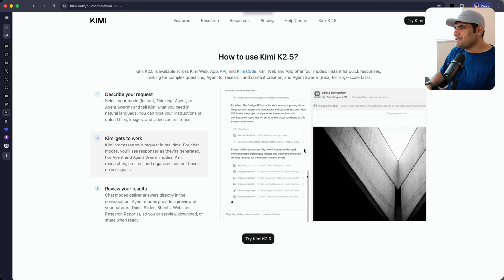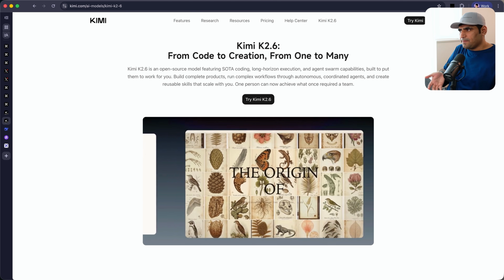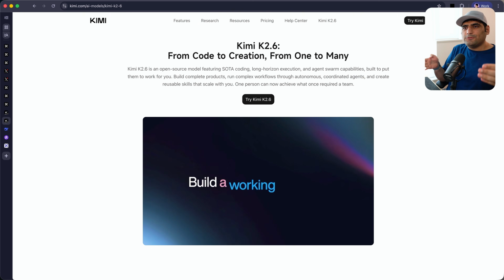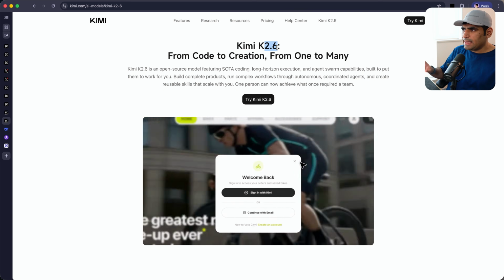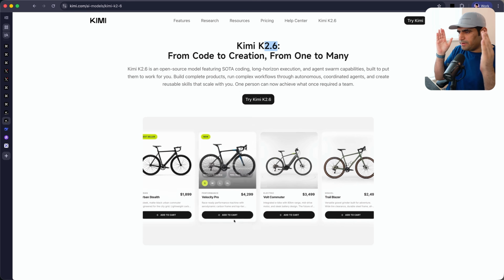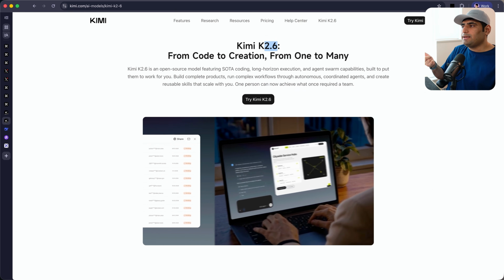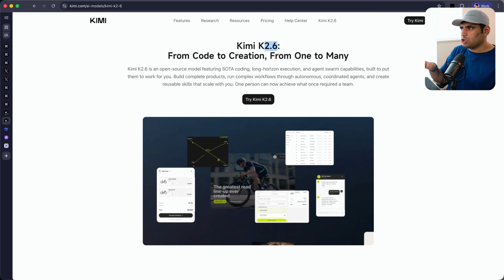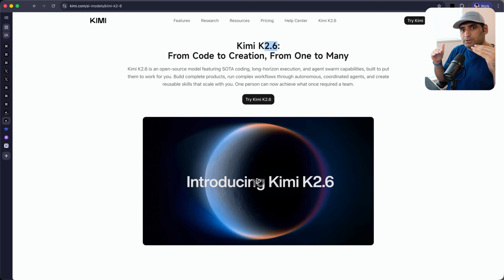But before I was able to talk much about Kimi K2.5, Kimi Moonshot actually went ahead and launched Kimi K2.6. And Kimi K2.6 is like Opus 4.6, right? And now I'm starting to understand what 2.5 and 2.6 mean. You can just add 2 to this and figure out what this model is competing with, right? So Kimi K2.5 is competing with Sonnet 4.5 and sometimes Opus 4.5, but mostly Sonnet 4.5. But Kimi K2.6 is as good, if not better, than Sonnet 4.6. And I often feel that it can compete, match, or sometimes beat Opus 4.6 performance at 1 by 25, like a 25th of the cost, right? Based on where you're buying it from, right?